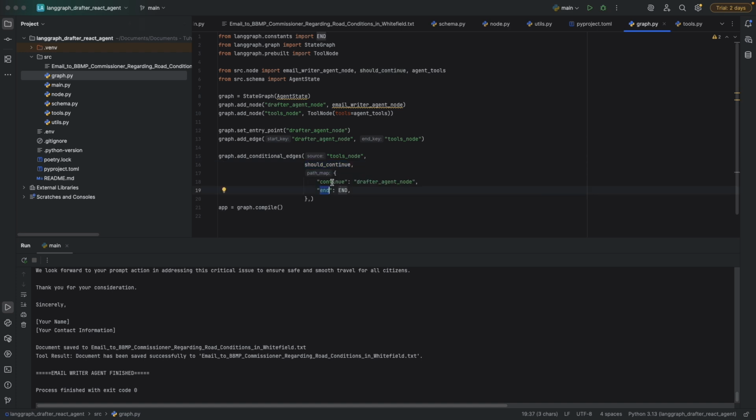Now for the tool call, if an update tool call is required, then it will go to the draft agent node. If there is a save tool call, then it will end. We have seen inside the should continue conditional edge function that based on this condition, it will take different paths. It will loop between the tool node and the draft agent node, otherwise it will end.